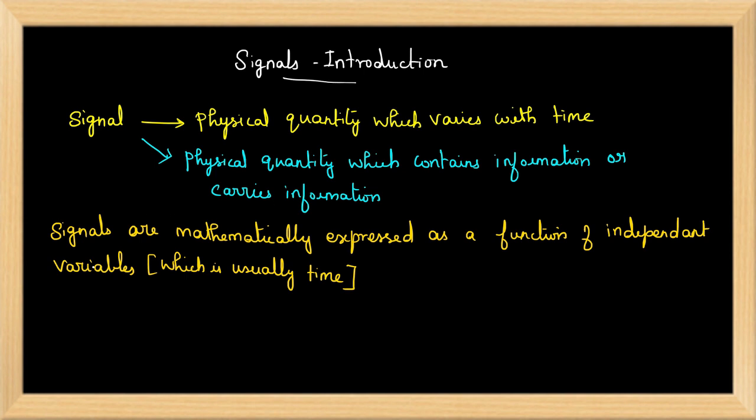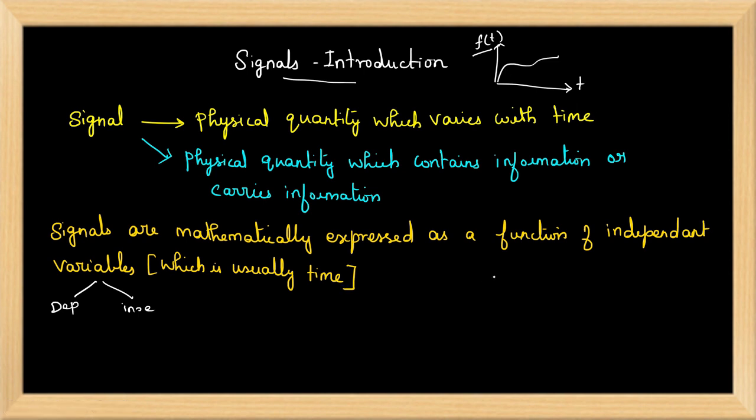We know the variables are of two types. One is a dependent variable and another one is the independent variable. Consider a plot between t and the function f of t. Here, the function f of t depends on the value of t, whereas t is independent. So we can say f of t is the dependent variable and t is the independent variable.